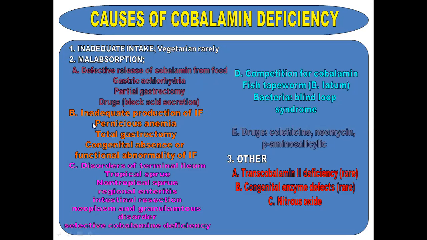Malabsorption also is due to inadequate production of intrinsic factor, which results due to pernicious anemia, total gastrectomy, congenital absence, or functional abnormality of intrinsic factor. Another cause of malabsorption is the disorder of the terminal ileum. These disorders include tropical sprue, non-tropical sprue, regional enteritis, intestinal resection, neoplasm, and granulomatous disorders. Granulomatous disorders include tuberculosis and the selective cobalamin deficiency.